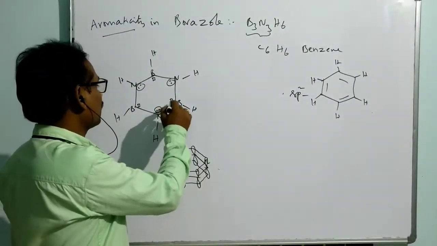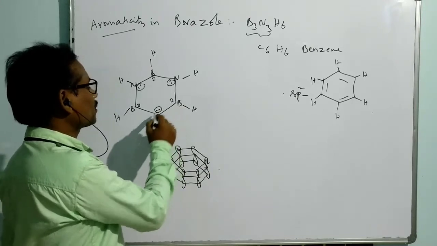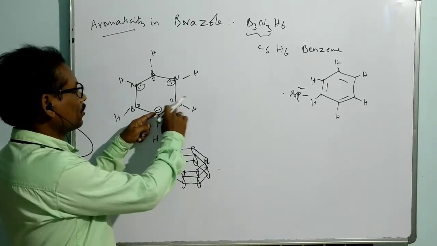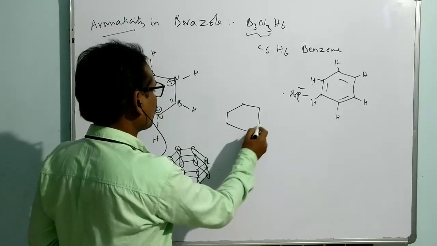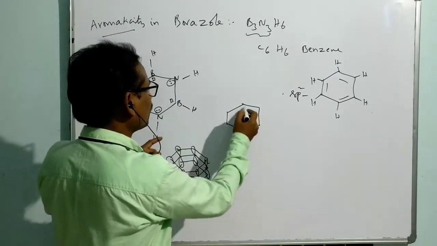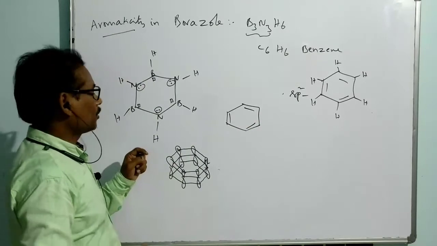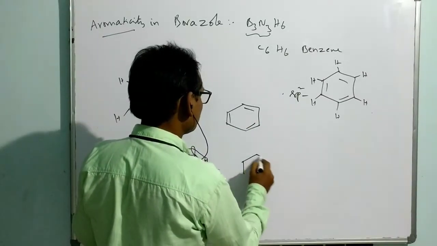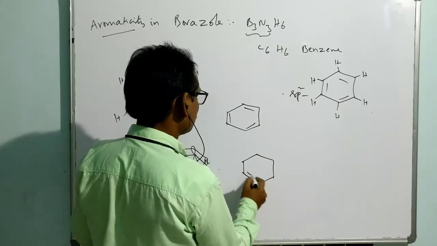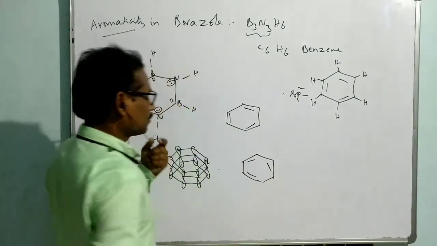Because we can write the structures in this way. It can be linked to this boron. That means if it links to the right one, we get this kind of structure. But if it links to the left one, we get it like this. Okay.